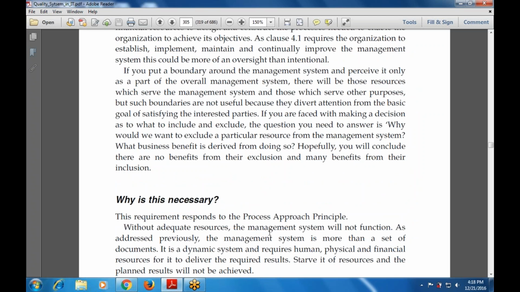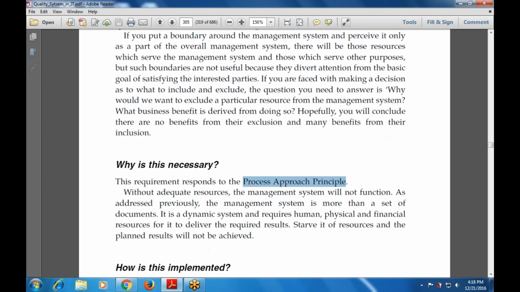Now, why is it necessary? Because this requirement responds to the process approach principle, and without adequate resources the management system will not function. As addressed previously, the management system is more than a set of documents. It is a dynamic system and also requires human, physical, and financial resources to deliver the required results. Starve it of resources and the planned results will not be achieved.